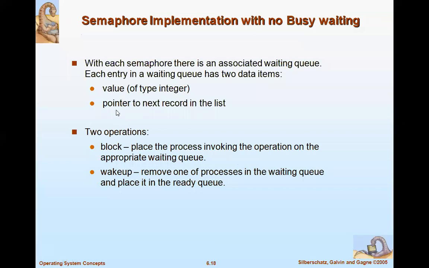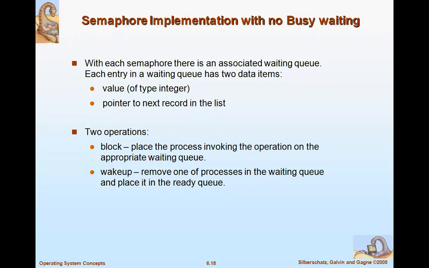A pointer is used to point to the next item or record in the list. So we can perform two operations here, that is block and wake up. Block means place the process invoking the operation on the appropriate waiting queue. And wake up means remove one process from the waiting queue and place it in the ready queue.